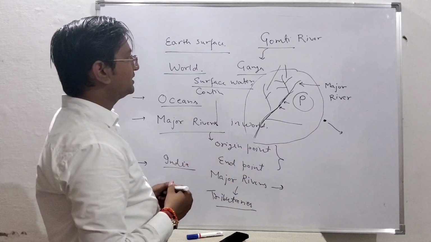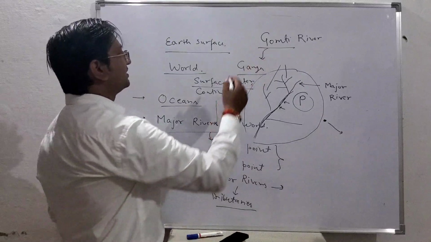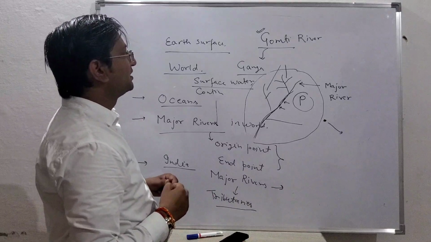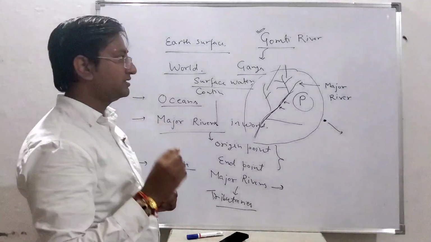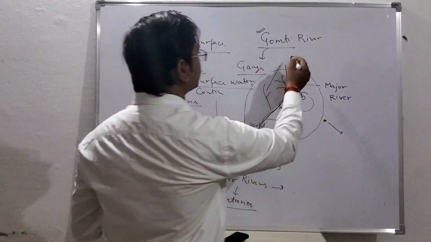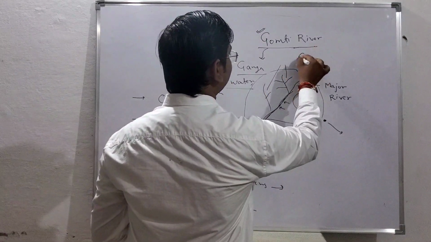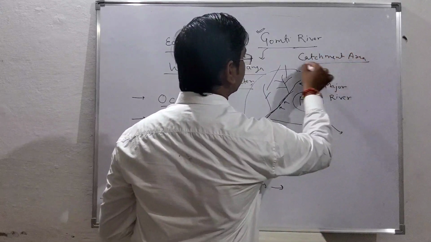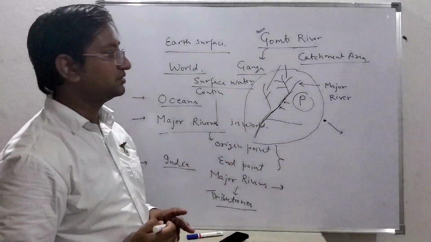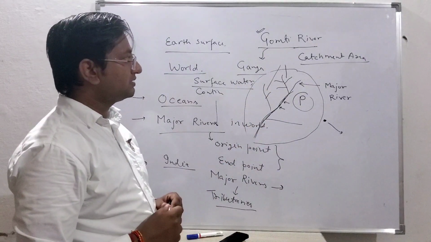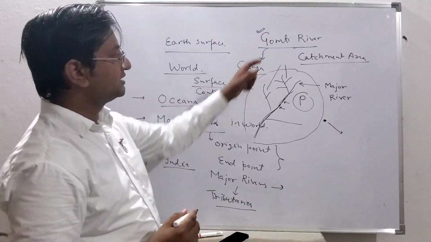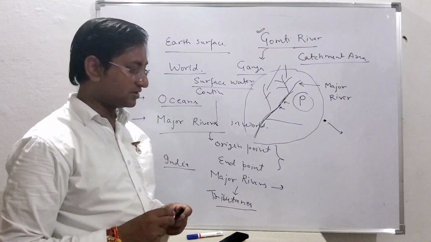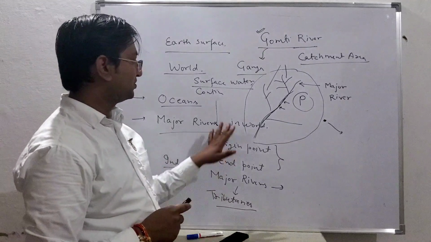But for the Gomti river, I have a desire from all of you. You will be finding out, for the Gomti river specifically, what is the catchment area, how much area of this river is there. Another thing is what is the origin point and what is the end point. You will be coming with the answers to those questions, and I hope so. Today it was the first class.